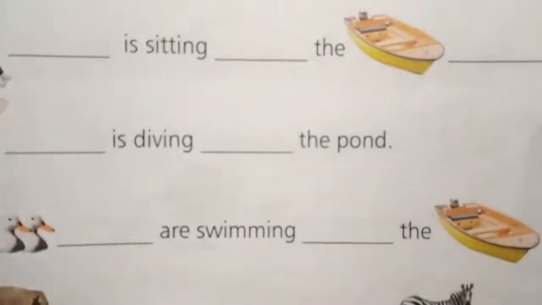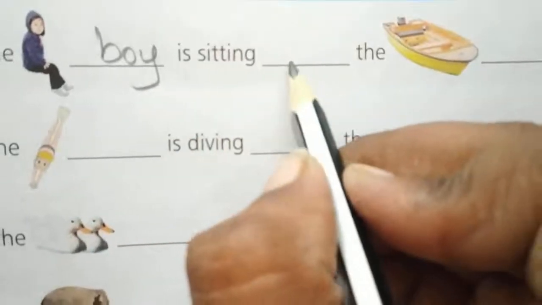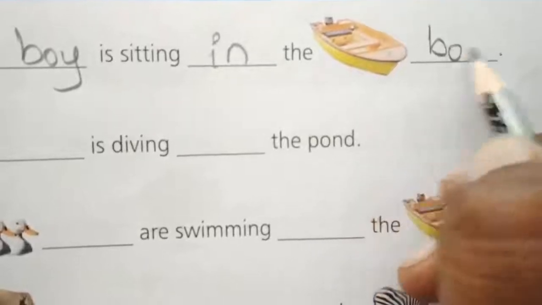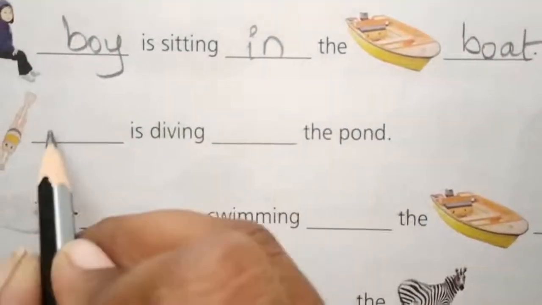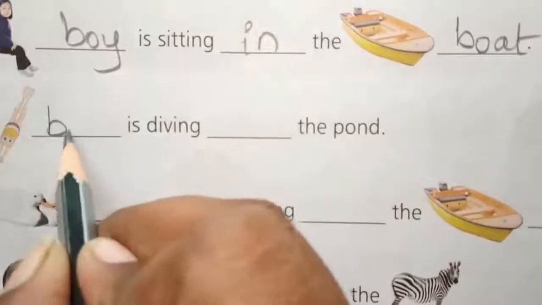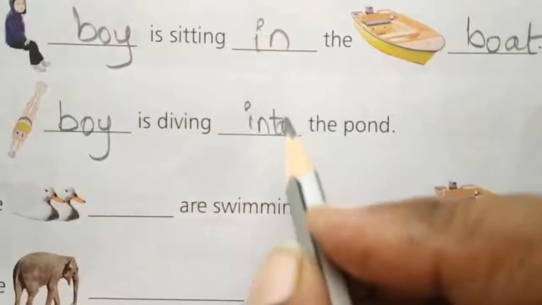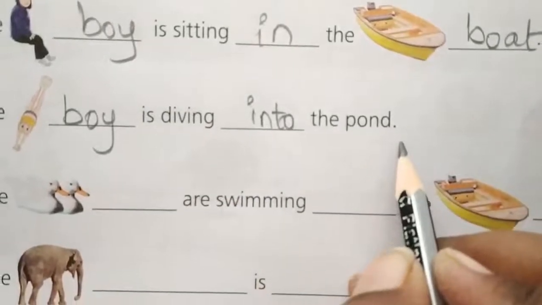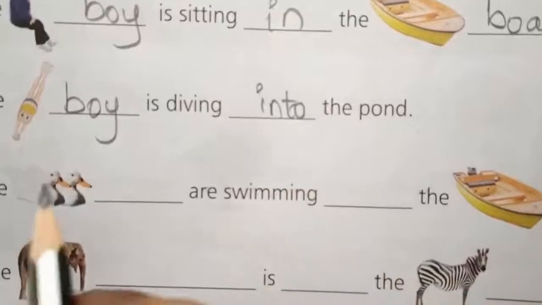See here, children. Here. The boy is sitting. Where is the boy sitting? In the boat. The boy is sitting in the boat. Next one. He is also a boy, no? The boy is diving into the water. Into the pond. Into the pond. Pond లోపలికి దూకుతున్నాడు కదా.